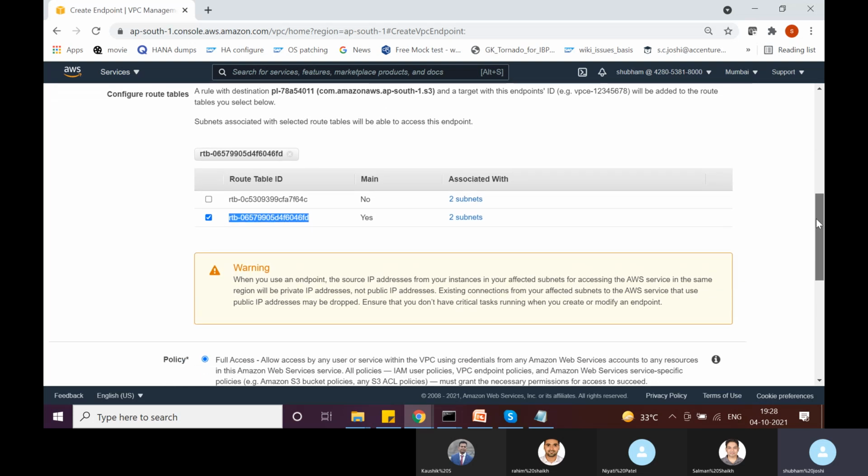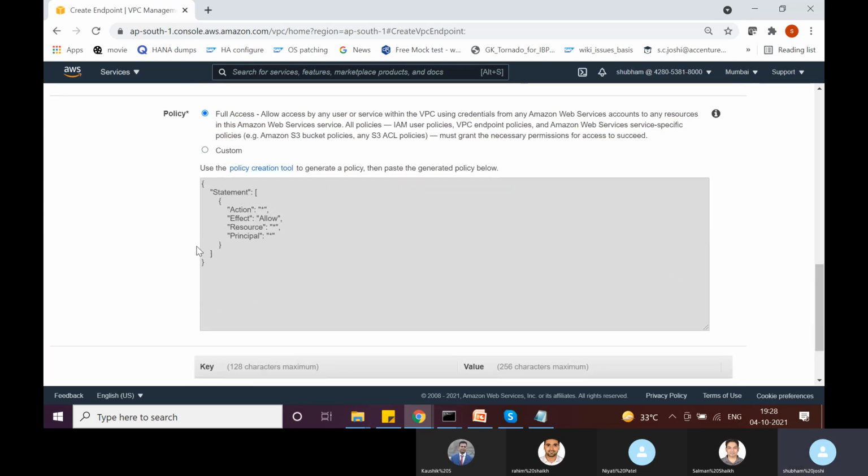Okay, and then here is the access policy. You can customize it. Essentially, this policy allows any IAM user, if you are inside any EC2 instance which is in a private subnet, no matter which IAM user you are using, to access S3 privately. But if you have a requirement that even from that DB server, only a specific IAM user should be allowed to upload database backups, then you can customize this policy.